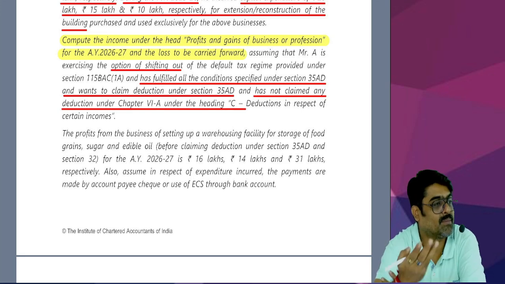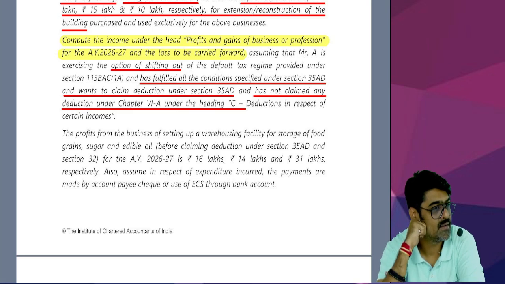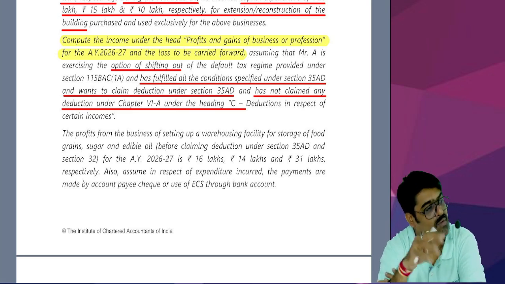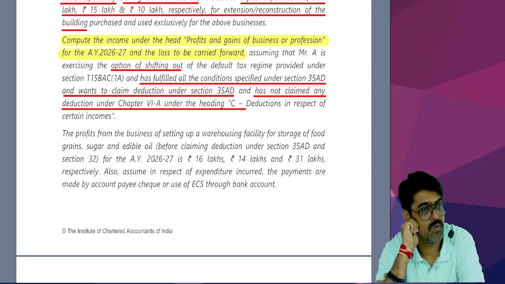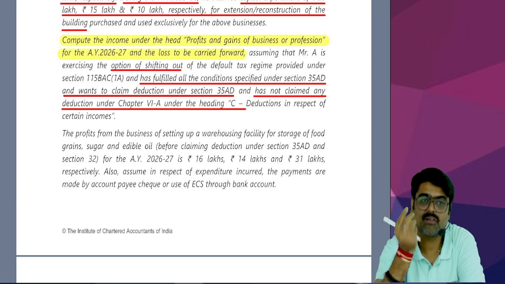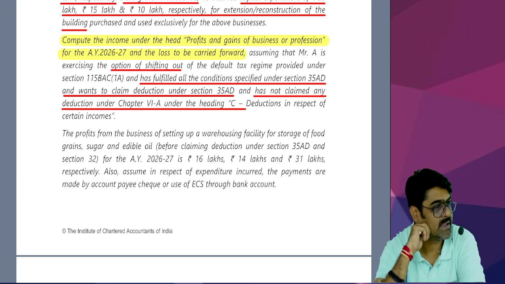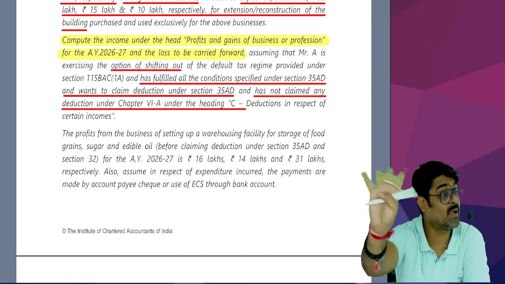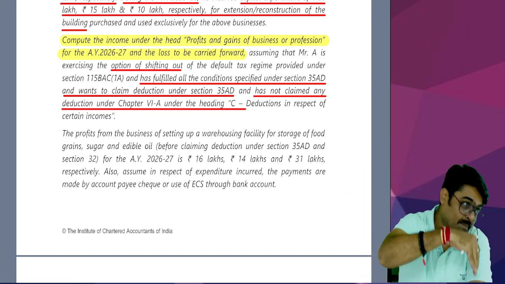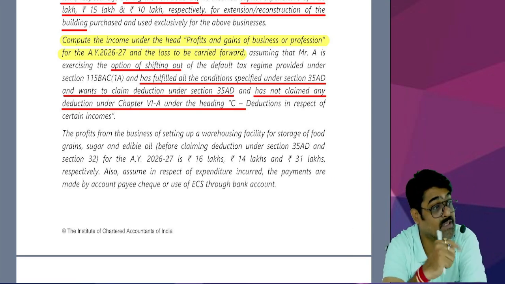If he is not claiming chapter 6A part C deduction, then he is eligible to claim 35AD. And to claim 35AD, whatever conditions are required, he has fulfilled all those conditions. So first of all, is the assessee eligible to claim 35AD deduction? Yes, because he is satisfying all the conditions. He was eligible to claim part C deductions of chapter 6A also, which he is not claiming. Hence, he will be able to claim section 35AD deduction.